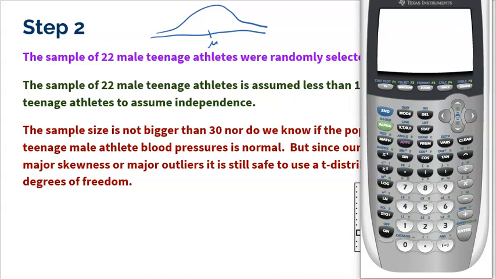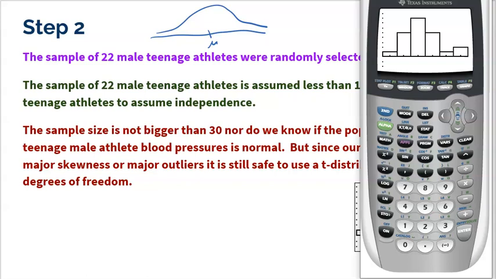And then the best way to zoom in on information you enter into the stat is if you hit zoom and then number 9. Zoom number 9 is our zoom stat feature, which will zoom in on your stats. And there it is. There's your picture. Now, if this was an AP test or a test in your class, then you might have to make a rough sketch of that just to prove that there's no major outliers or skewness.